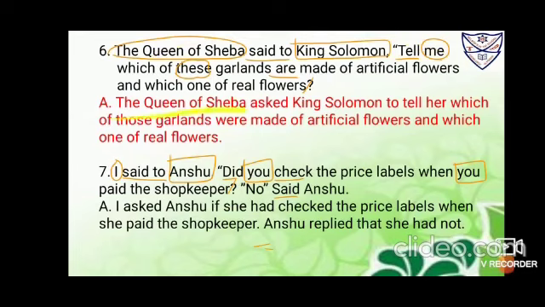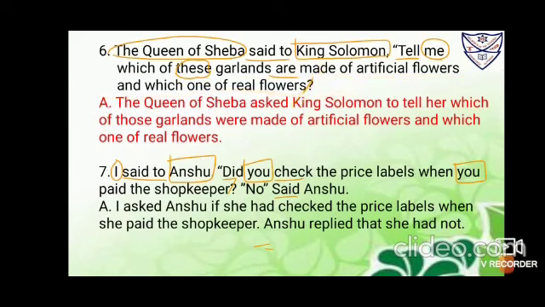So it is: the Queen of Sheba asked King Solomon to tell. Because it's an interrogative, you have to use asked. But then it is ordering, so it is to tell her which of those garlands were made of artificial flowers and which one of real flowers, and drop down the interrogative mark.